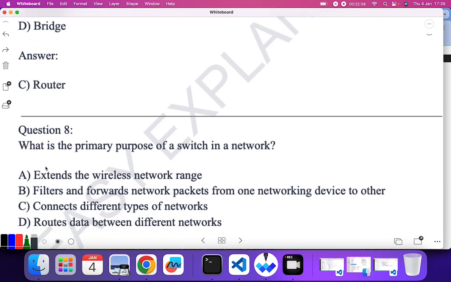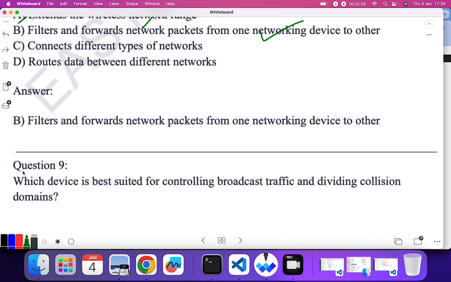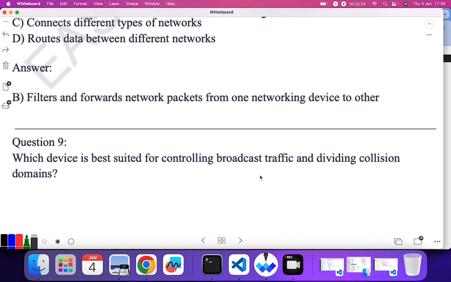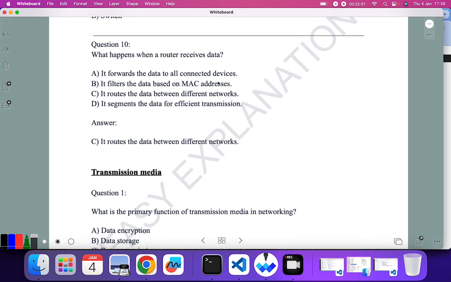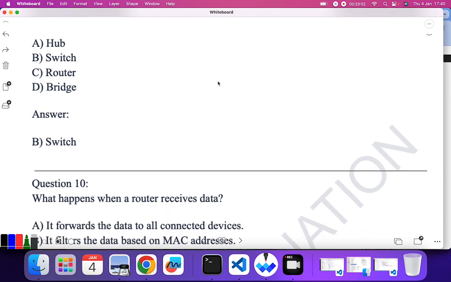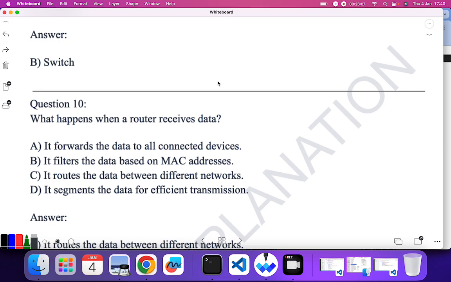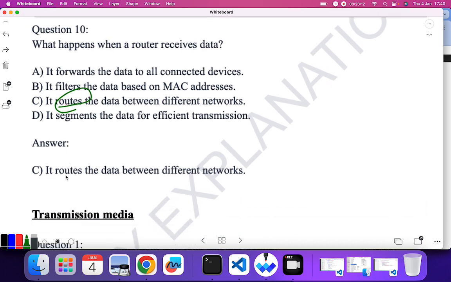What is the primary purpose of a switch in a network? Okay, it extends the wireless network range. No. It filters and forwards network packets from one networking device to another. Yes, B is the correct answer. Which device is best suited for controlling broadcast traffic and dividing collision domains? Here again, switch is the correct answer. What happens when a router receives data? It routes the data between different networks.